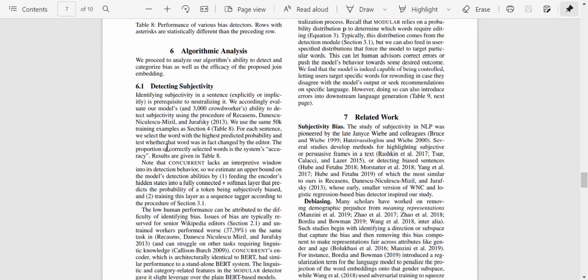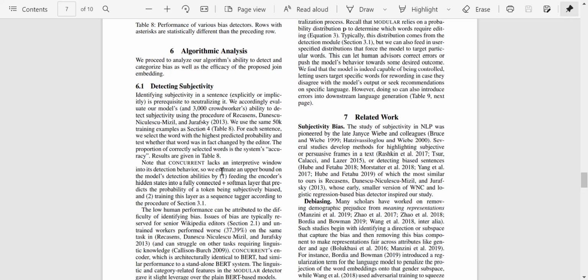Okay, now the algorithmic analysis. So now they analyze the algorithm's ability to do the task which they were doing, so detecting subjectivity. That is the prerequisite to neutralizing it. They evaluate the model's ability using crowd workers, and for each sentence we select the word with the highest probability and test whether the word was in fact changed by the editor. The proportion of correctly selected words is the system accuracy.